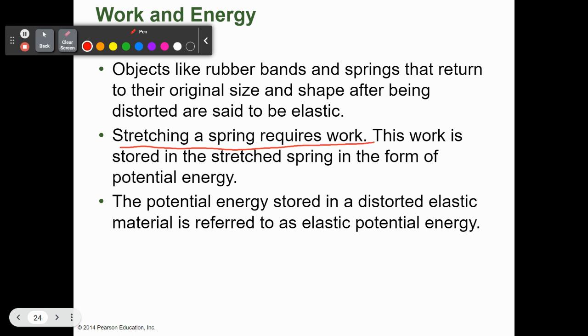And this work gets stored in the form of potential energy. The potential energy stored in a distorted elastic material is called the elastic potential energy. I love these vocabulary words where the definition is actually in the word. Elastic potential energy is the potential energy stored in an elastic substance. Gravitational potential energy is the potential energy stored in something depending on its height above the earth, or depending on gravity.